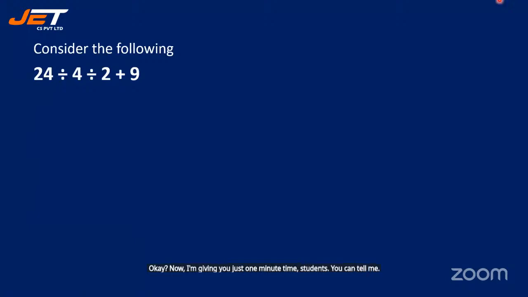Okay. Now I'm giving you just 1 minute time, students. You can tell me your answers. Let me see how many are giving the answers. Options I'm not giving you. You just have to give me the answers.